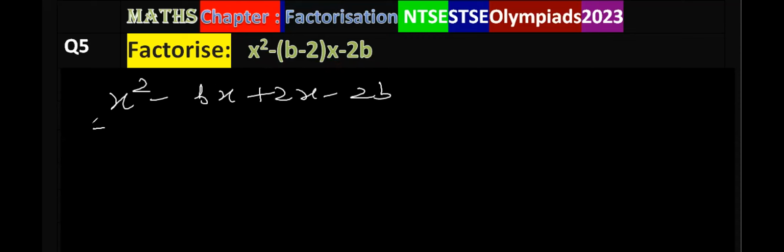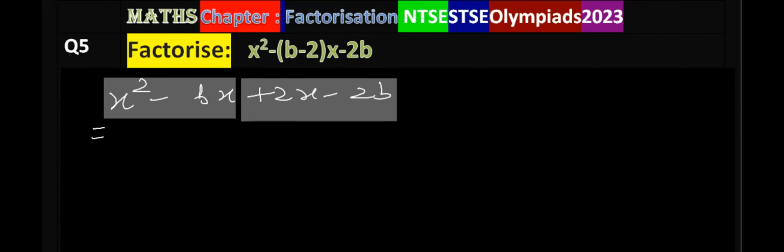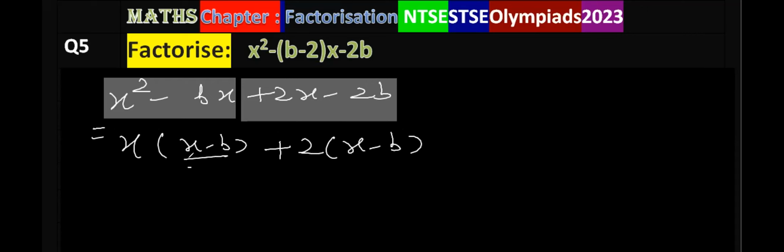Now taking first two terms, what is common in first two terms? In first two terms, x is common. What is left? x minus b. In last two terms, 2 is common. So what is left? x minus b.